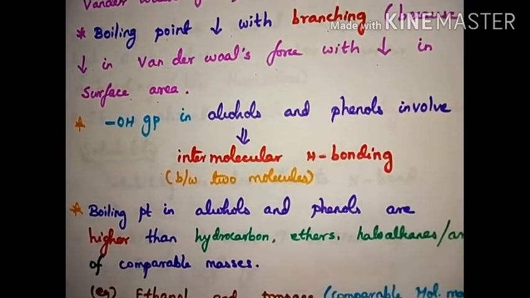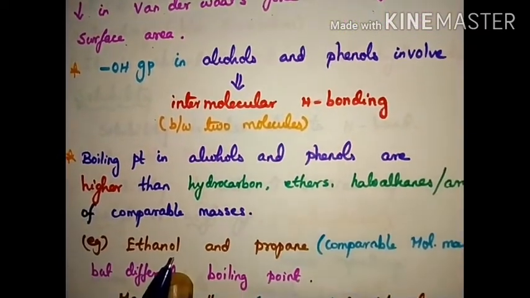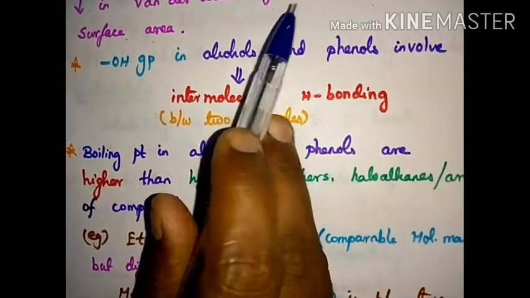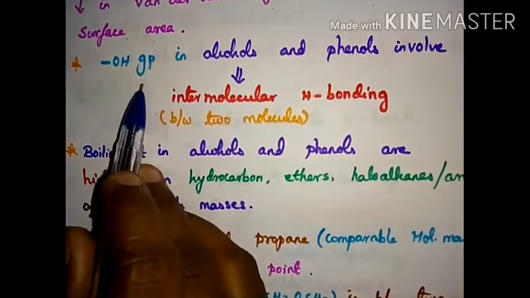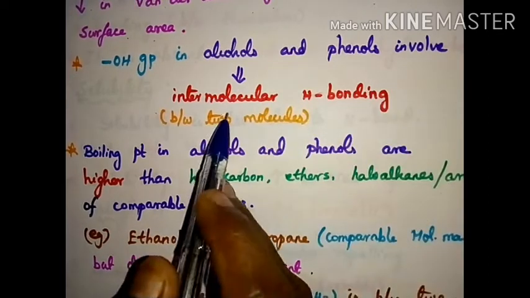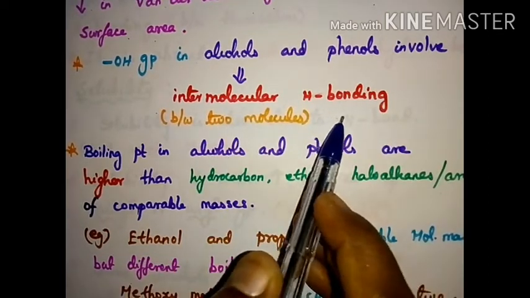So the first physical property we have discussed is the boiling point. The boiling point increases with the number of carbon atoms when it is in a linear chain. Branching means it decreases. Now, the OH group of alcohols and phenols involves intermolecular hydrogen bonding.